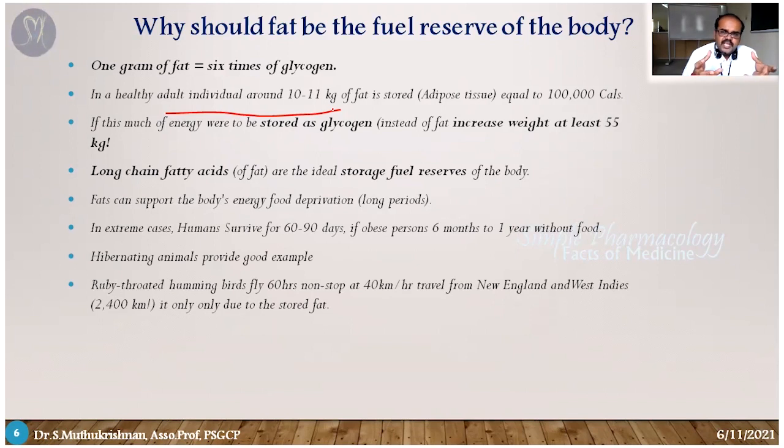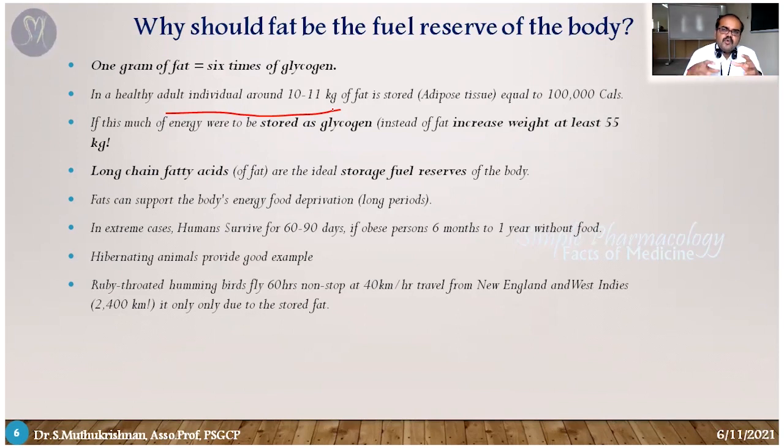But just imagine you are stuck in some other place and can't take food for more than a month. You can survive without food as long as water is present. If you are just consuming water without any solid food, you can survive up to 90 days. How is it possible? Your body fat is around 10 to 11 kgs. So the fat undergoes the catabolic process, lipolysis.